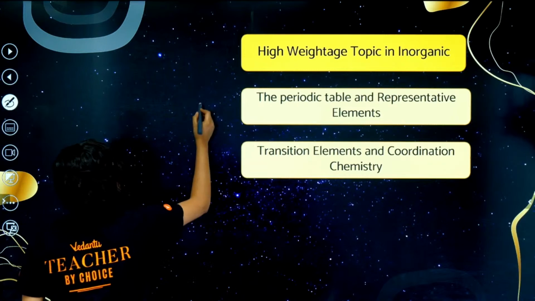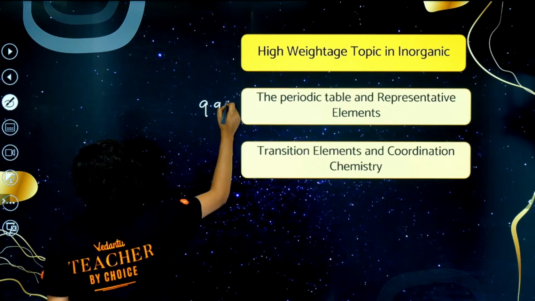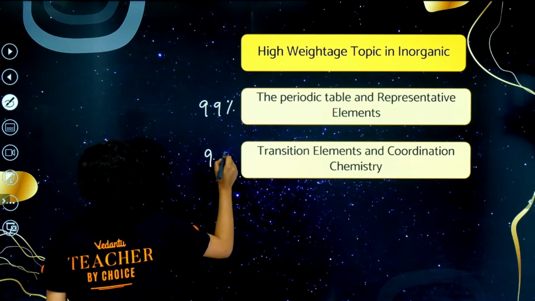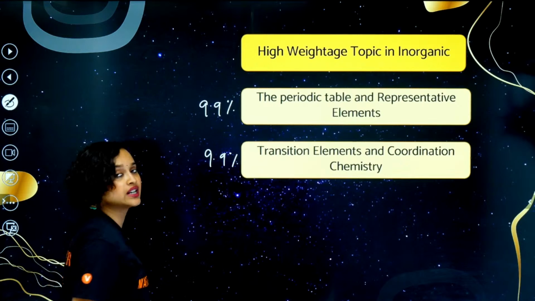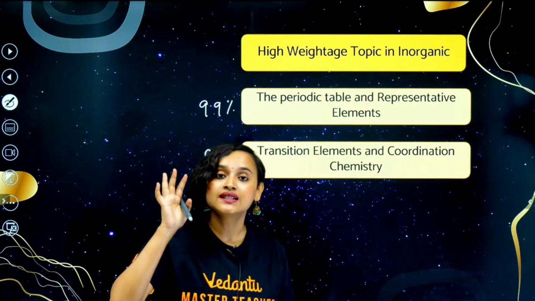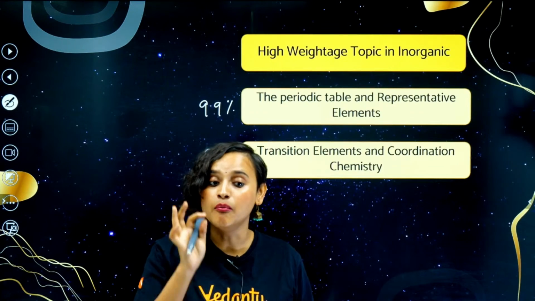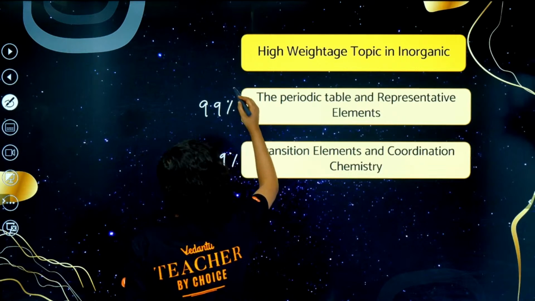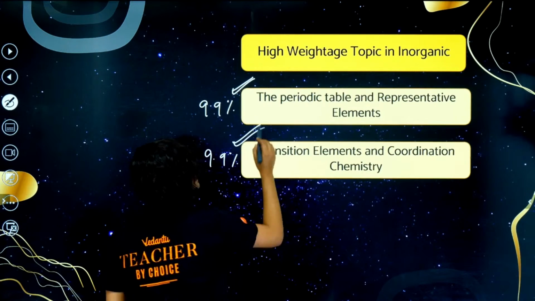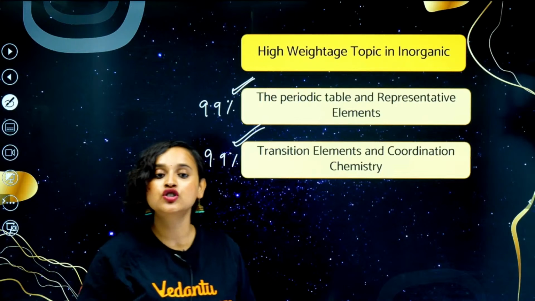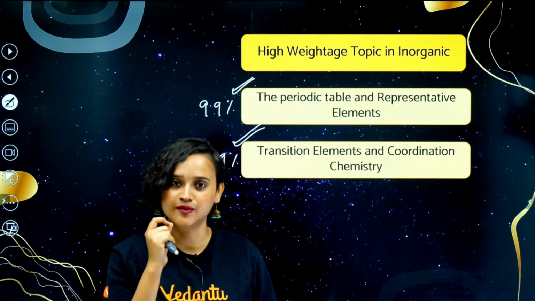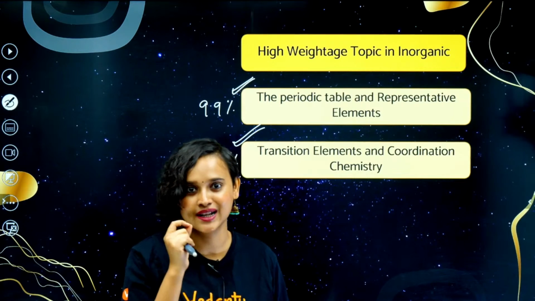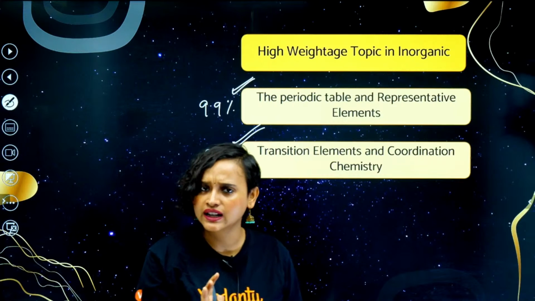Both of them have 9.9% weightage. That means at least a minimum of 6 questions you will be able to solve from these 2 chapters. So please do not skip them. Coordination chemistry and the periodic table, I have explained as many times as I could. It's all there in the session.